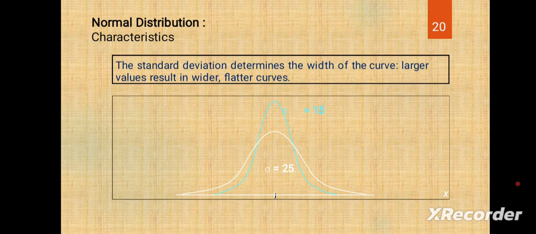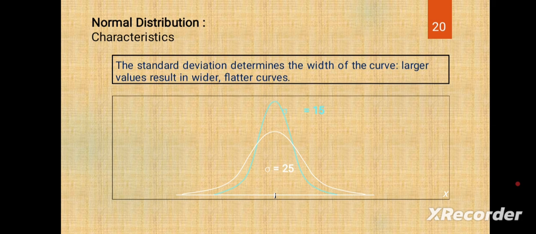The standard deviation determines the width of the curve. Larger values result in wider or flatter curves. That means when the value is larger, the curve is flatter, with a wide range. For example, when sigma is equal to 25, the tails are wider, but when sigma is equal to 15, the width is narrow.